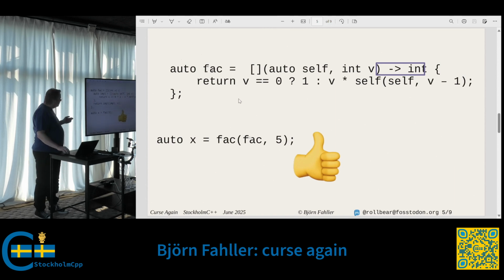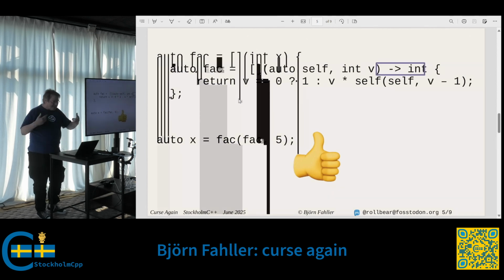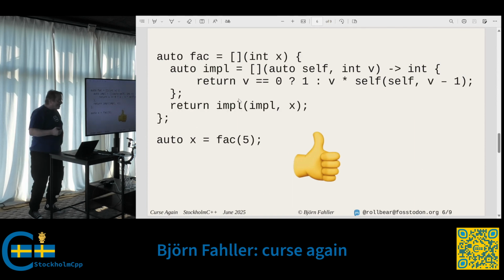Except that this is not what we want to have. We call fac of 5. That is not what we want. So we add another level of indirection, as you do. The one we just wrote, we rename as impl, and it is an internal part of the lambda called fac. So fac calls impl of our value. Now we're done. Now it works. It's ugly, but it works.